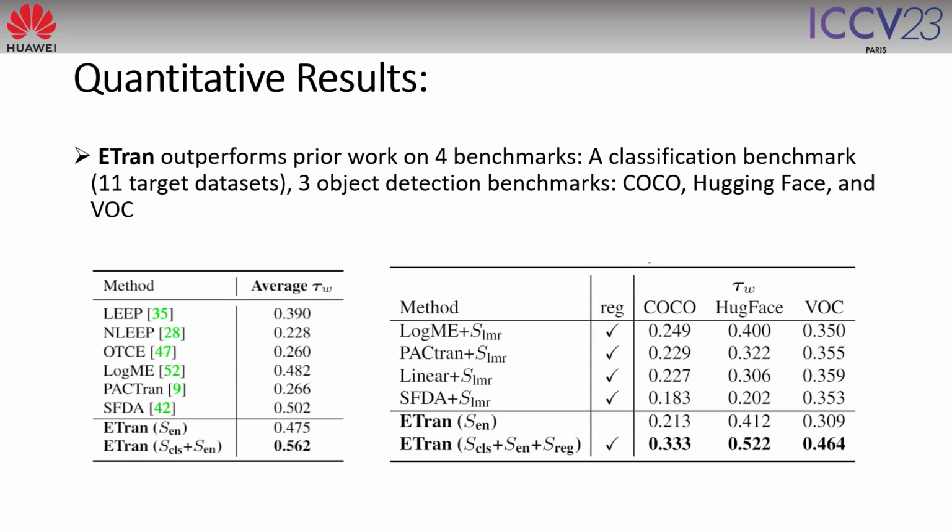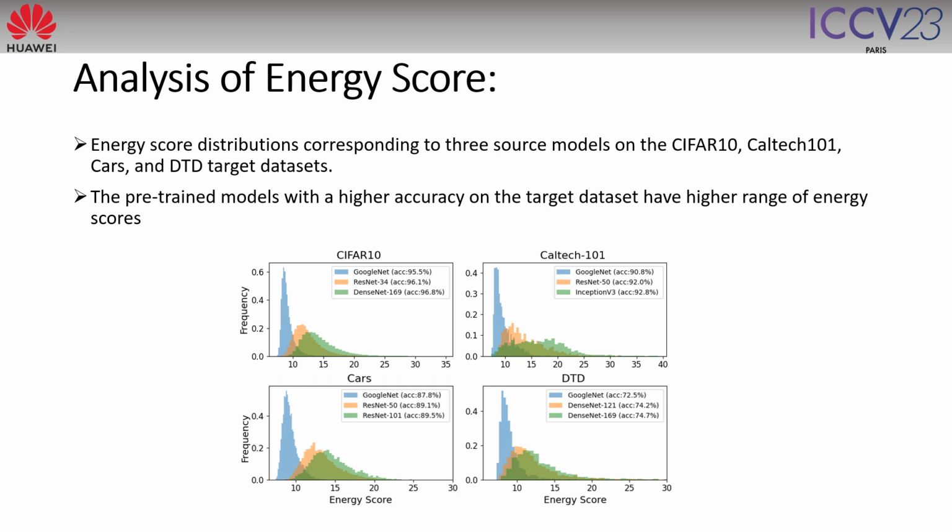We performed extensive experiments on 4 benchmarks, a classification benchmark and 3 object detection benchmarks, and our method outperformed prior works. The analysis of energy scores shows that the energy values of pre-trained models are correlated with the final accuracy of the pre-trained model after fine-tuning.